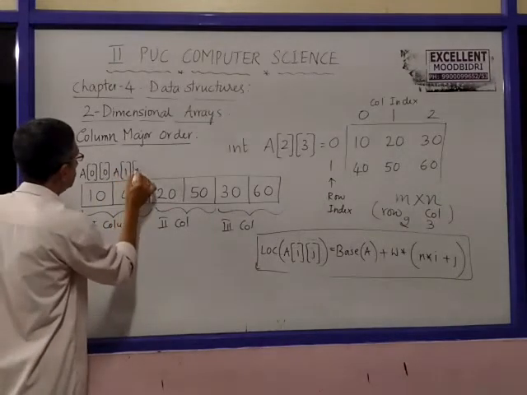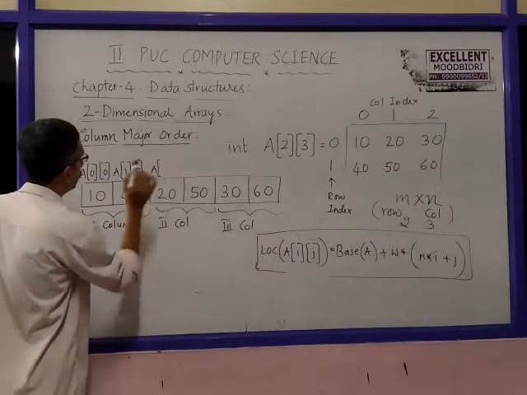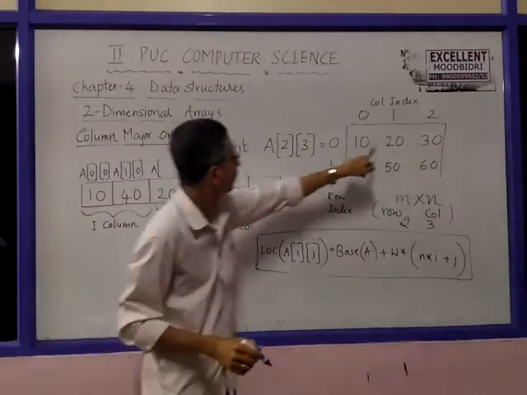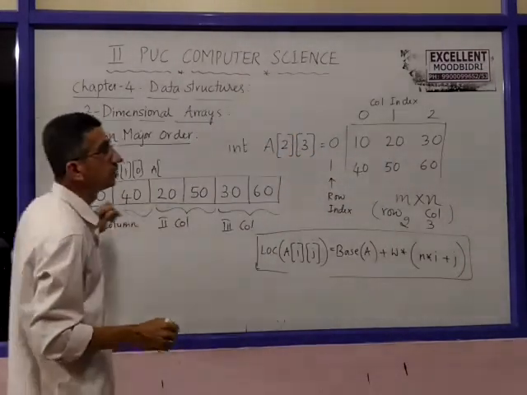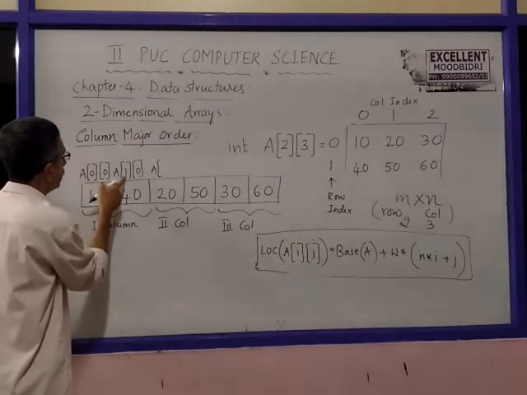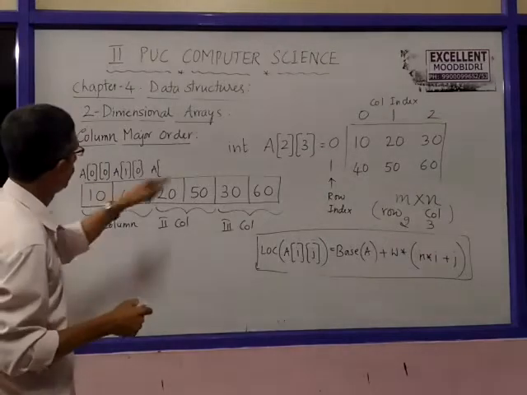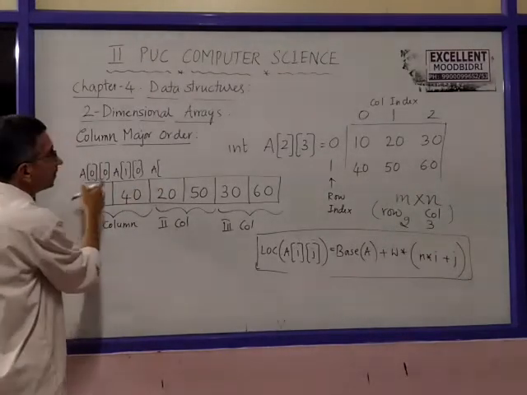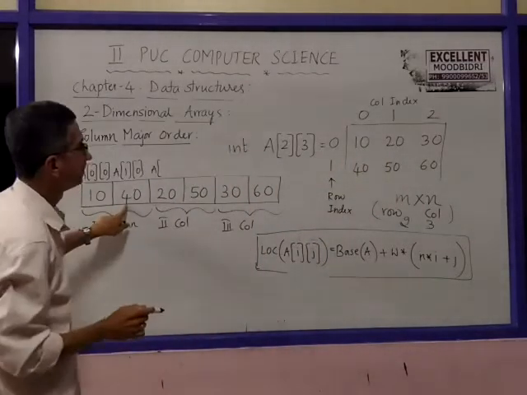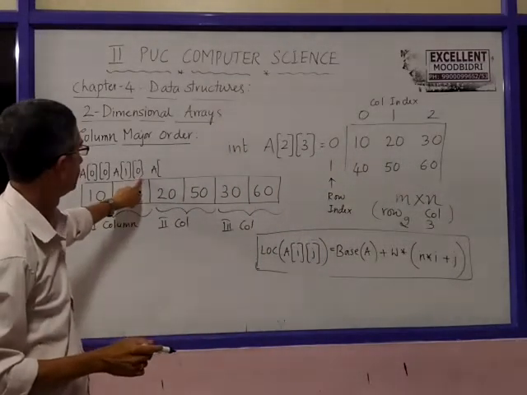So this is A of 20, that is A of 0, 1. So it is 0, 0, then 1, 0. Next 40 is A of 1, 0.